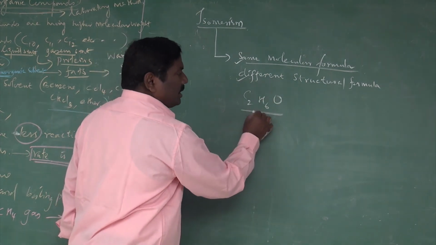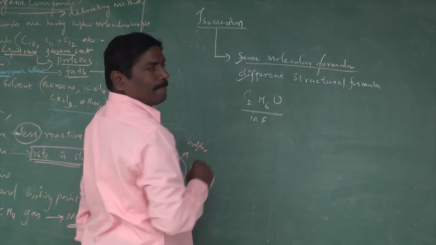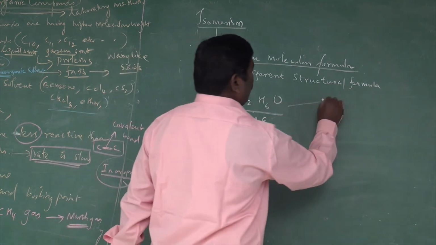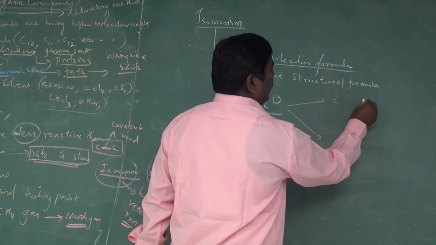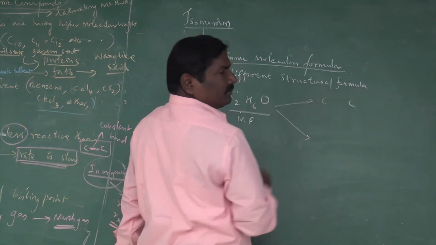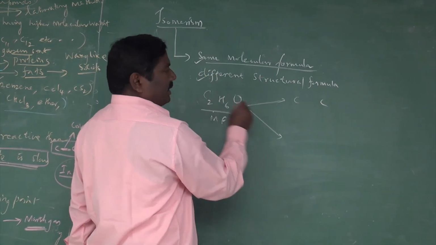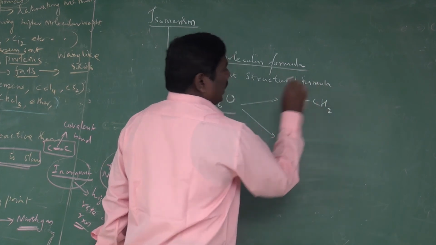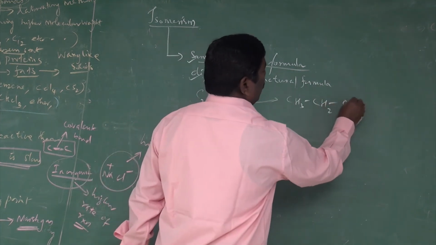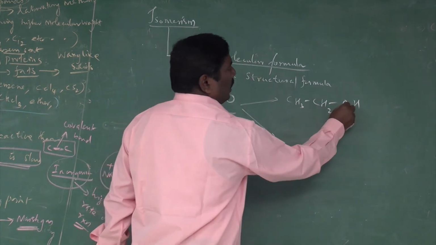See, here this is the molecular formula. What structural formulas are possible? We are going to see here. Now I am going to write 2 carbons, 6 hydrogens: 3 hydrogens here, 2 hydrogens here, 1 hydrogen here, and 1 oxygen.